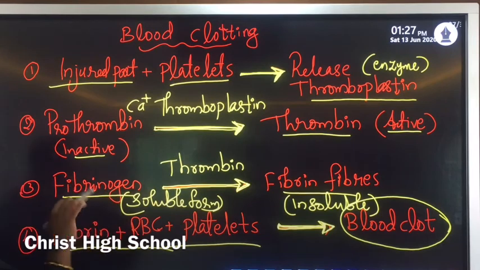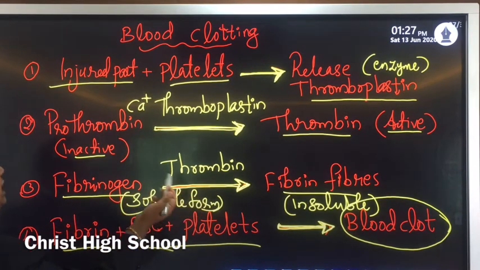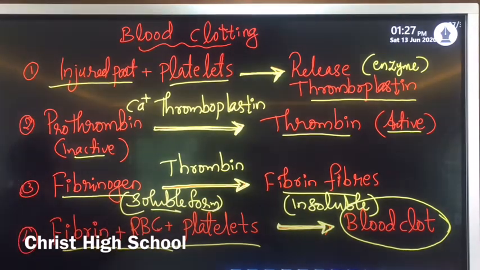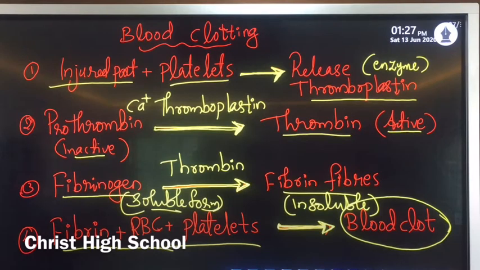Then in the third step, this active thrombin converts soluble fibrinogen into insoluble fibrin fibers, and these fibrin fibers come to the wound and accumulate there to form a blood clot.